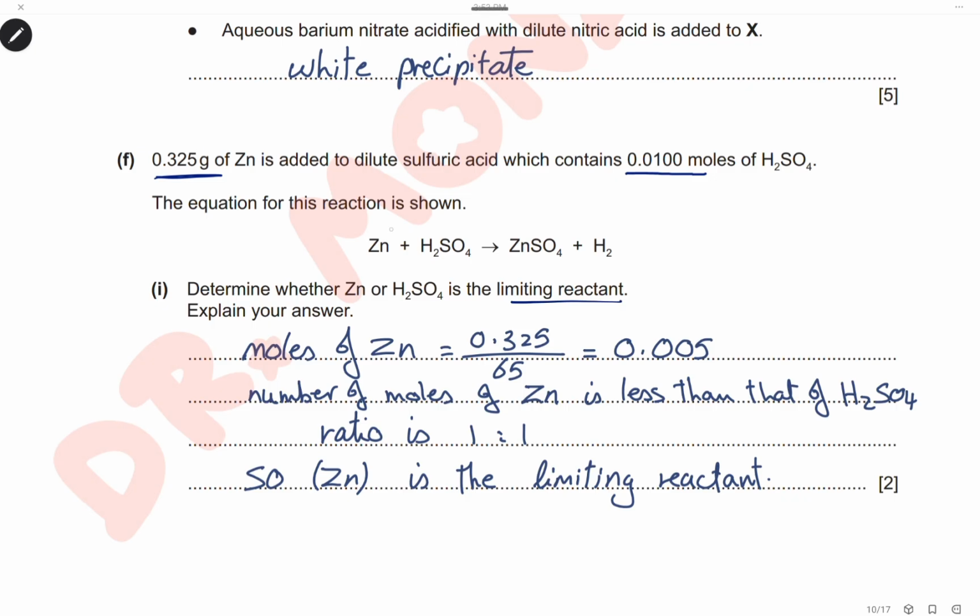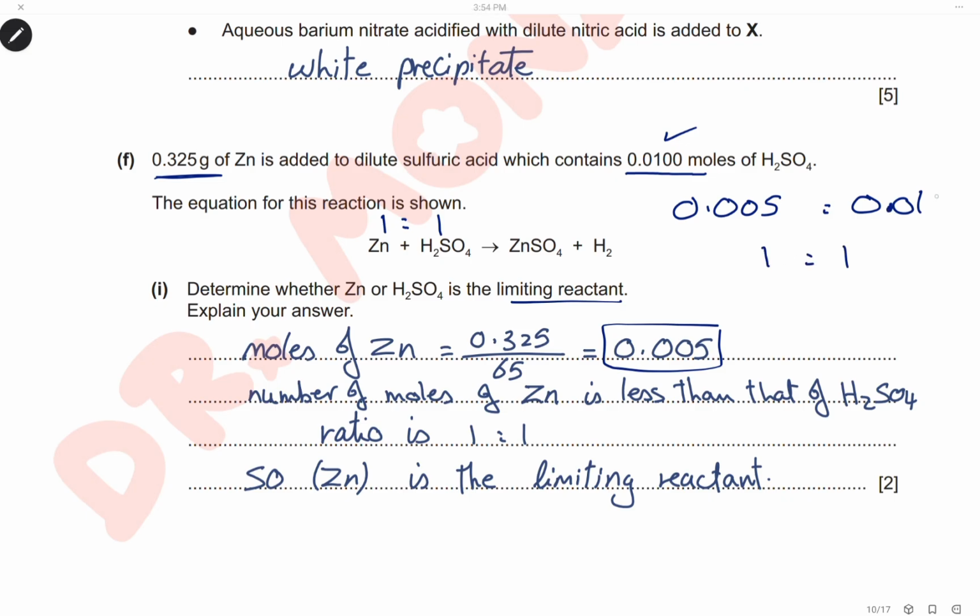First, we will see the ratio from the equation is 1 to 1. So the number of moles of sulfuric acid needed to neutralize zinc should be equal. We have the number of moles of sulfuric acid, so let's calculate the number of moles of zinc. Here we have the mass, divide by the Ar of zinc, which is 65. So this is the number of moles of zinc, 0.005, and the number of moles of sulfuric acid is 0.01. The ratio should be 1 to 1.